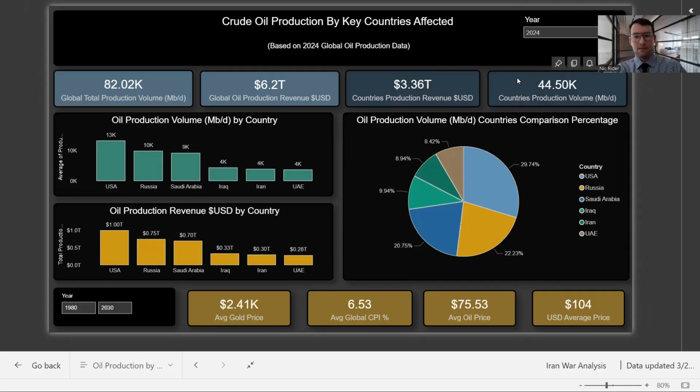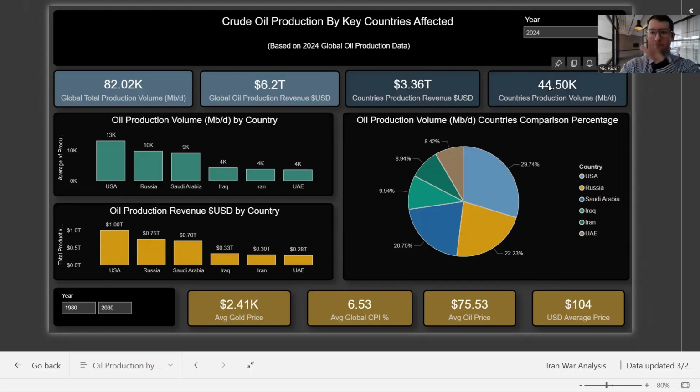Based on this volume times the average USD price for that particular year, we've been able to come up with an estimated average of what the production revenue was for crude oil production in this calendar year.